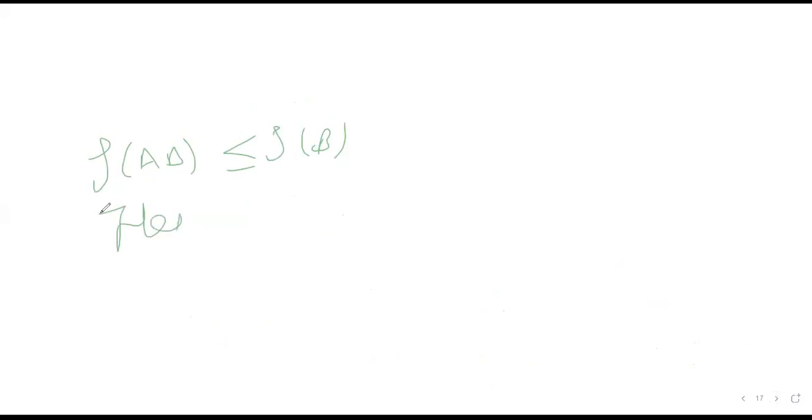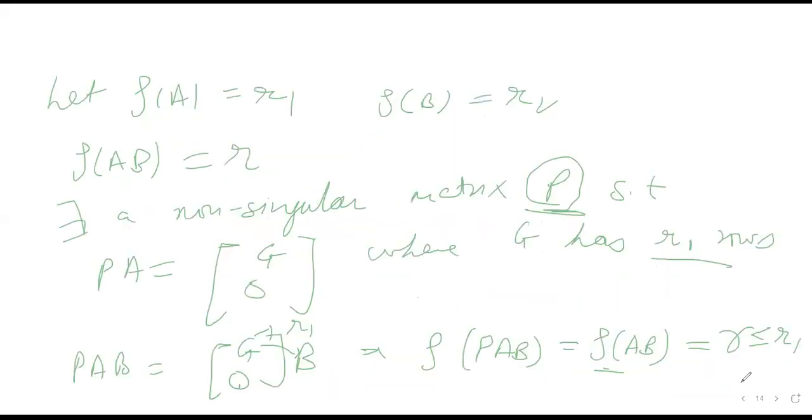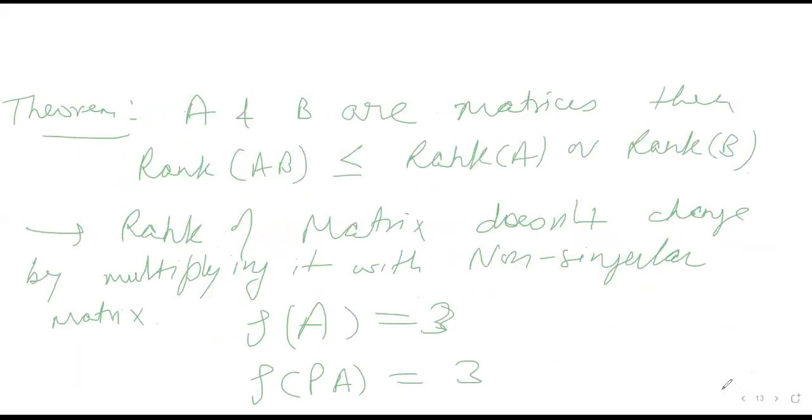Hence rank of AB is less than or equal to rank of A and less than or equal to rank of B. Very, very important theorem. You have to mug this up a little. If you do it two times, three times, you will understand the logic behind it. So please do this theorem. Very, very important theorem.